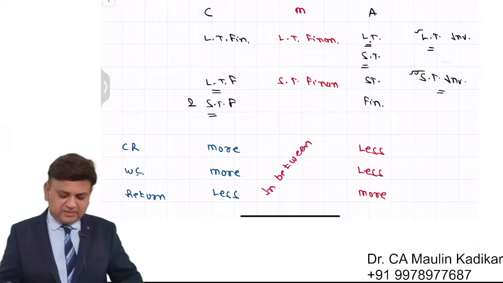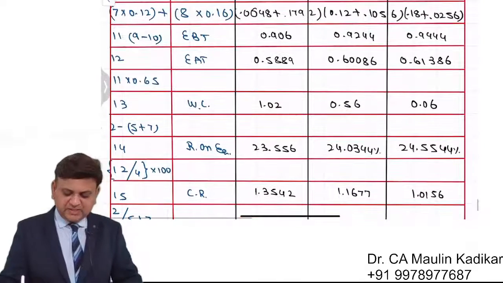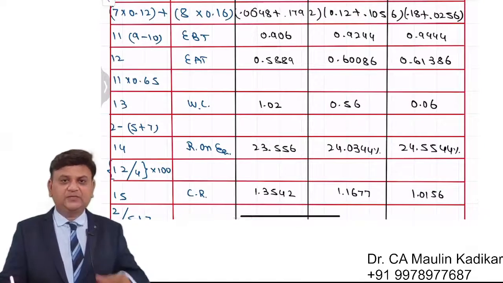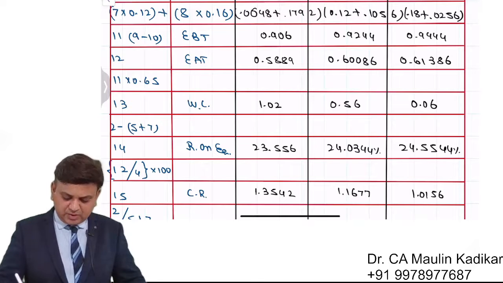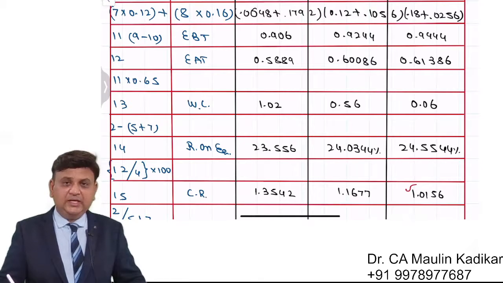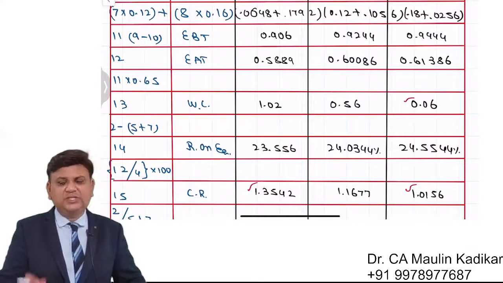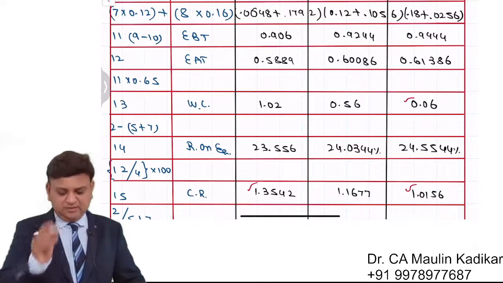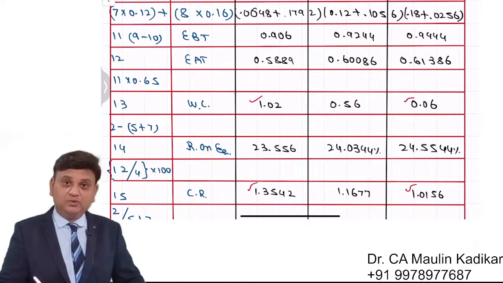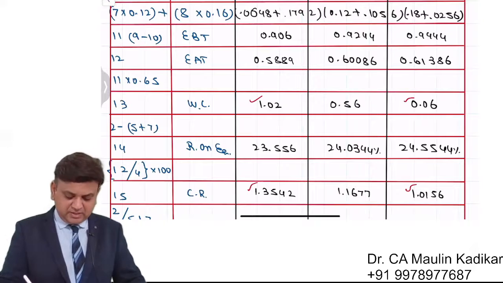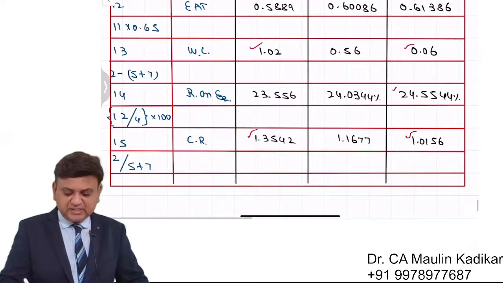This is what we understand. You can see the results like this. In case of aggressive, the current ratio is lowest. In case of conservative, it is highest. In case of working capital, it is 0.06, very marginal, and it is highest at 1.02. However, you can see over here that the return is highest in case of aggressive and lowest over here.